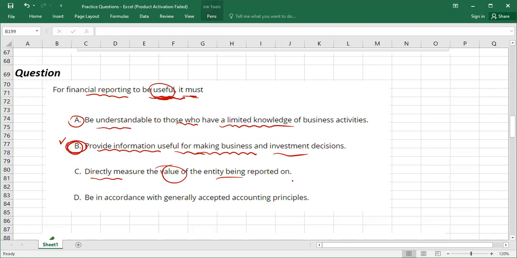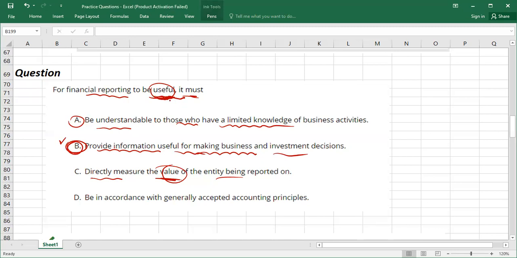But the value of the business, like they are saying, financial reporting to be useful must directly measure the value of the reporting entity. No, it is not the correct option, because useful doesn't mean to measure the value of the entity. Useful means relevant and faithfully presented.